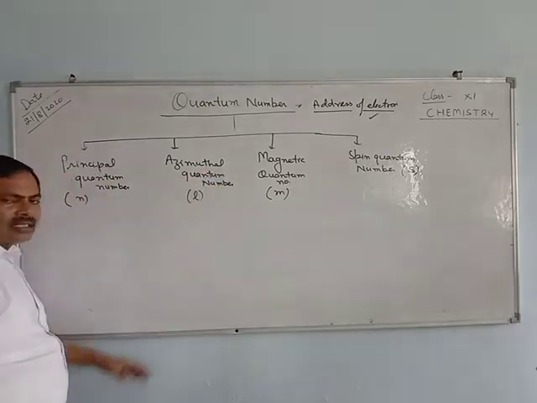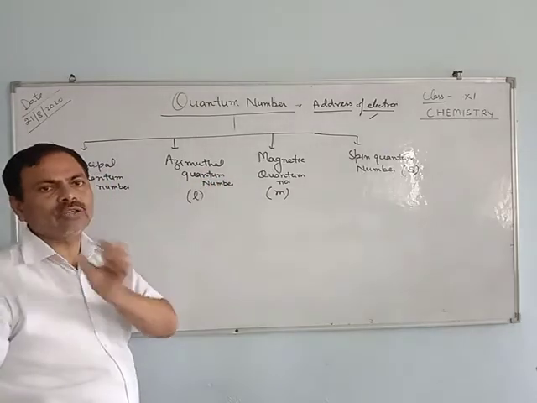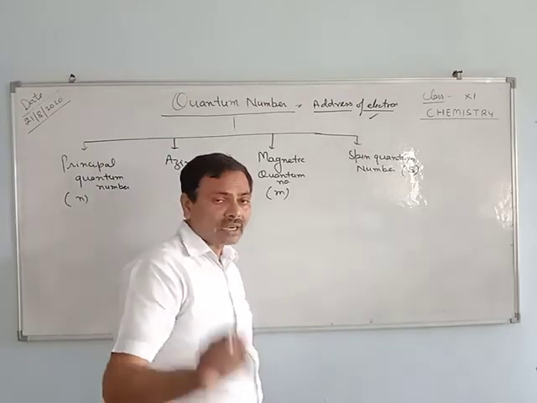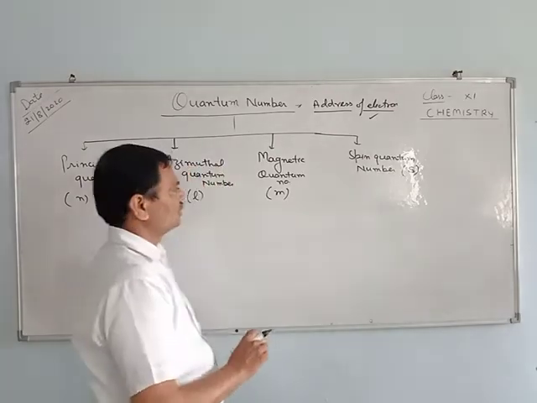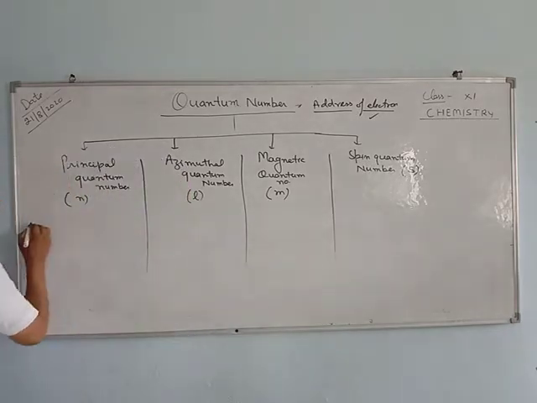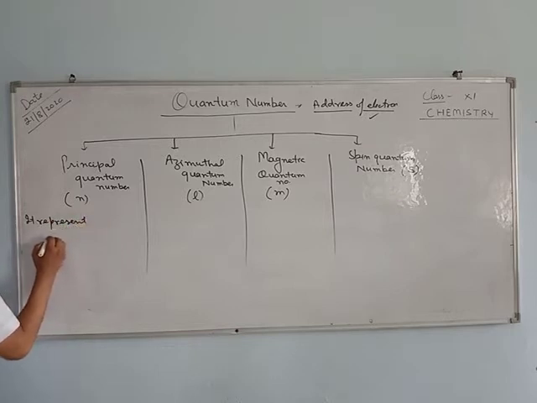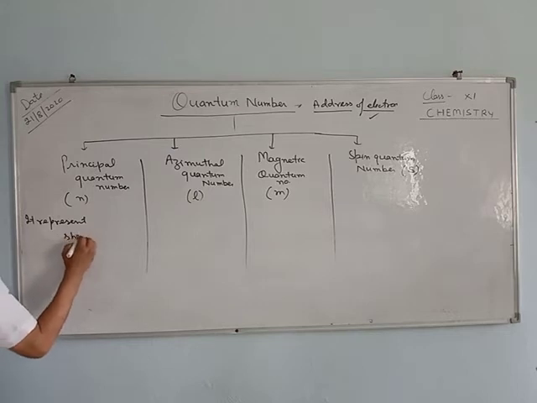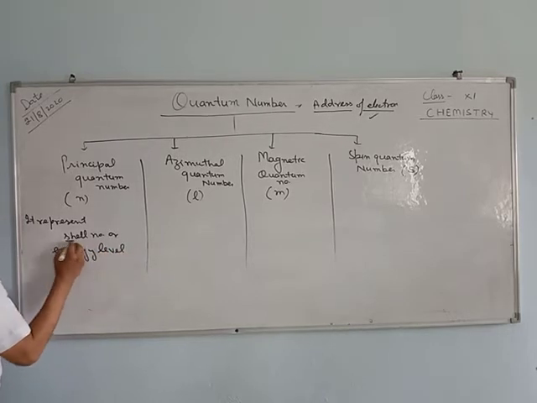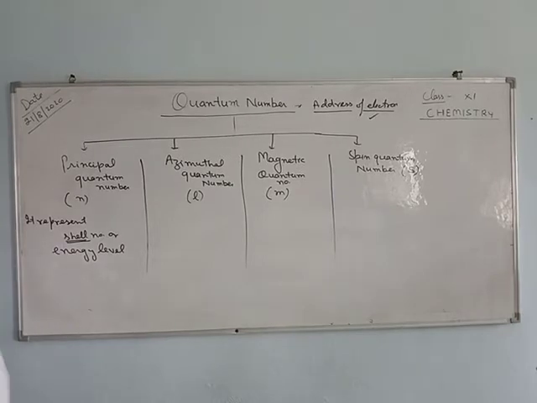Azimuthal quantum number, another name of the azimuthal quantum number is subsidiary quantum number. Principal quantum number represents the energy level, or you can say the shell number.